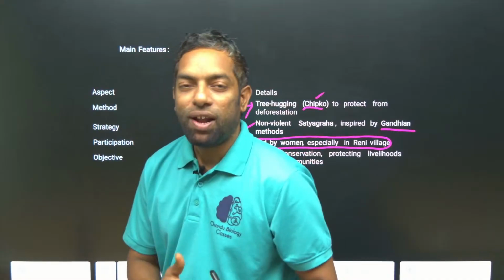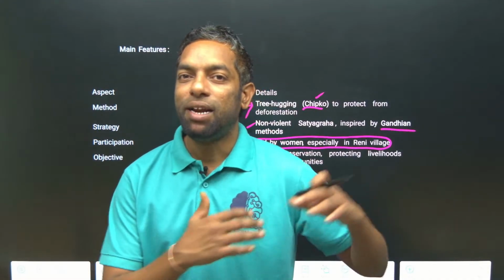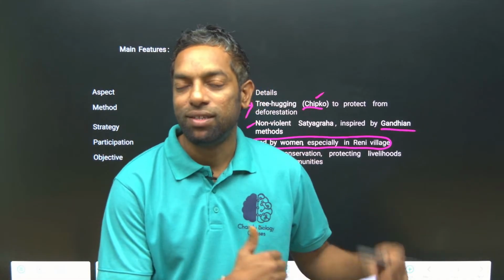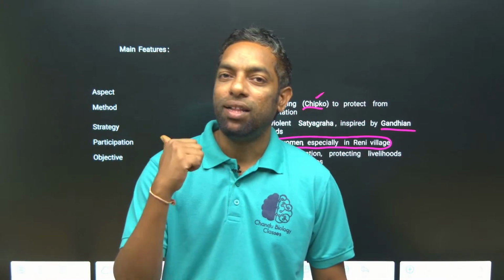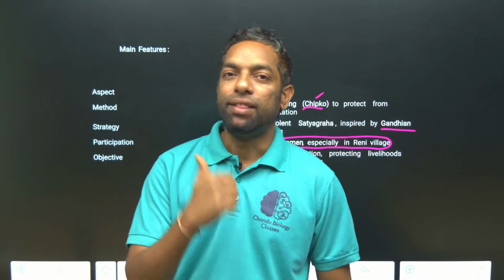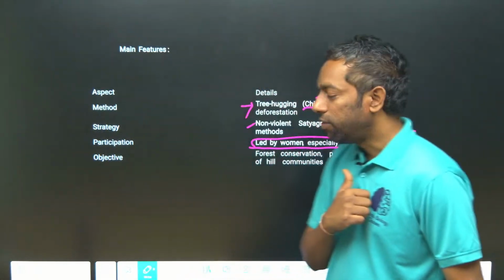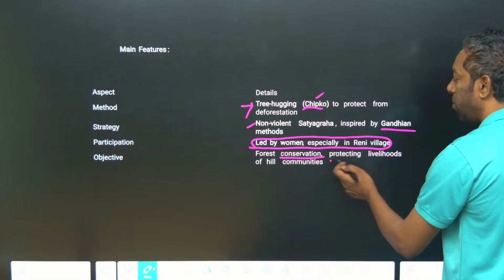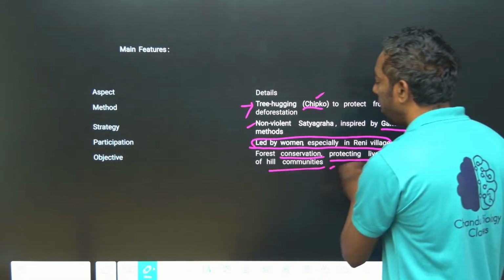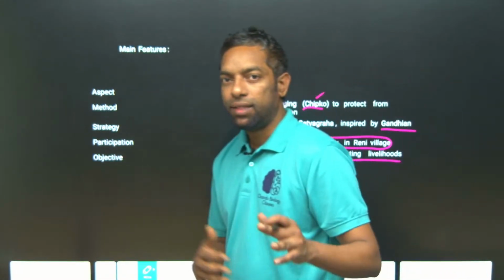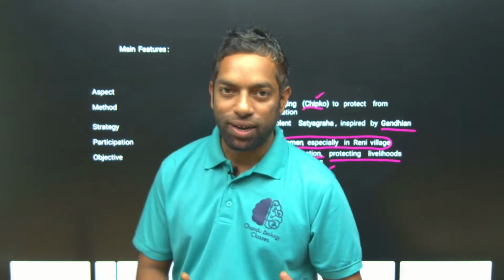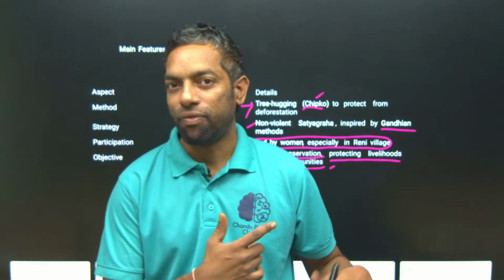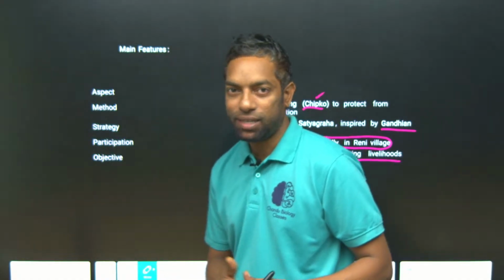Which one of the following movements is led by the rural villagers? Chipko movement, okay. The leader is Gauri Devi. Objectives: it is for the conservation and protecting the livelihood of hilly communities. The hilly areas were located in the Himalayas, to conserve the forest of the hilly areas' habitations.